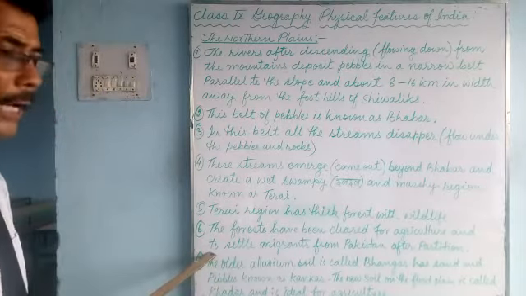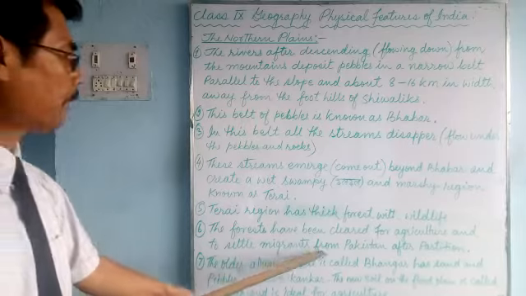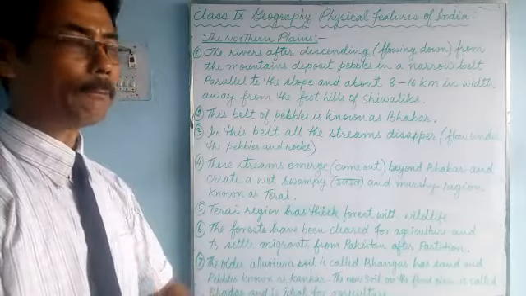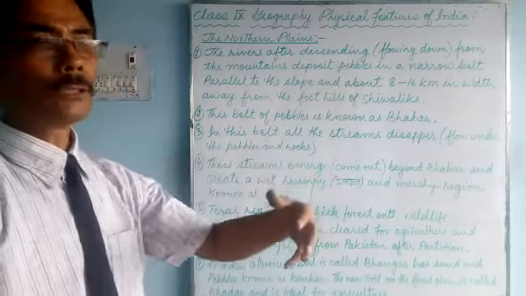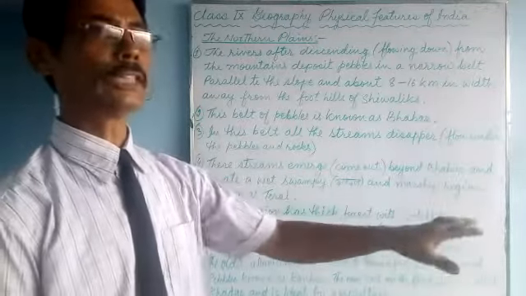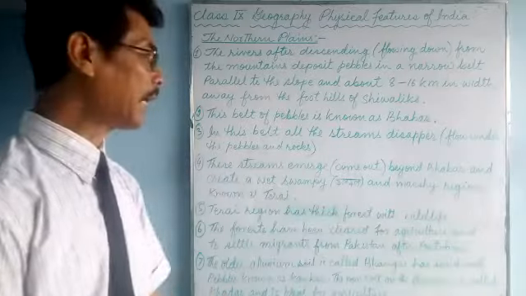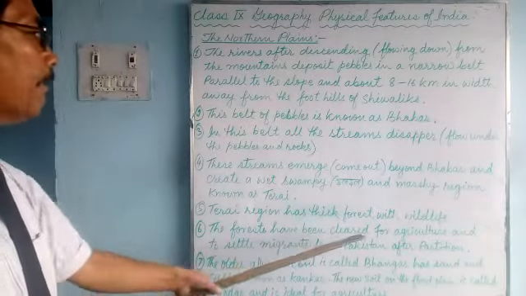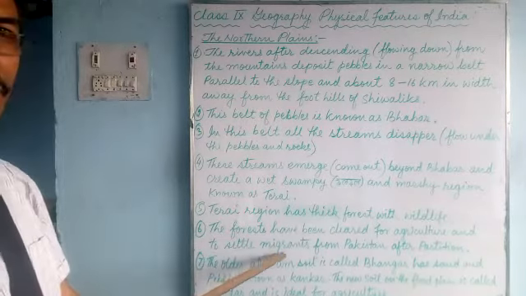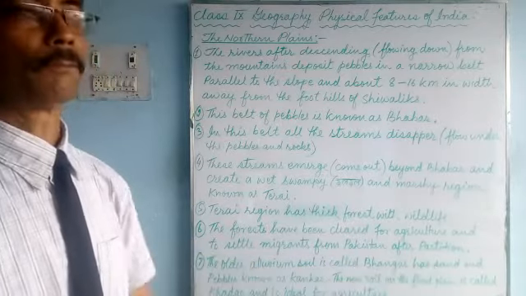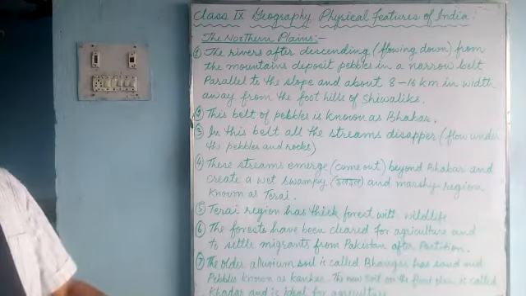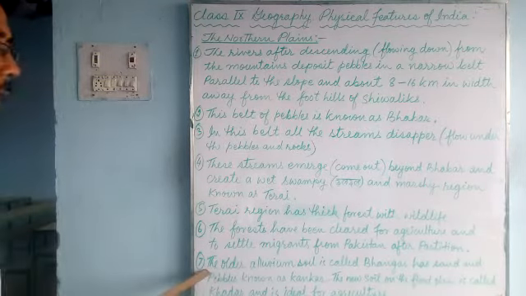And not only that, also to settle the migrants from Pakistan after partition. When India and Pakistan were partitioned, the people who came from Pakistan to India were settled by the government. This region was given to them to settle. So in this Terai region, the forest has been cleared for agricultural purposes as well as to settle the migrants from Pakistan after partition. Now this is the Terai region.